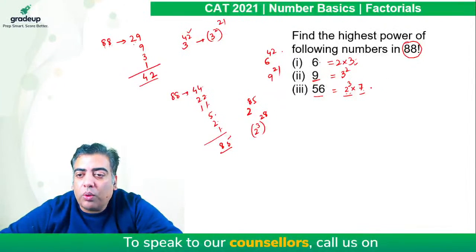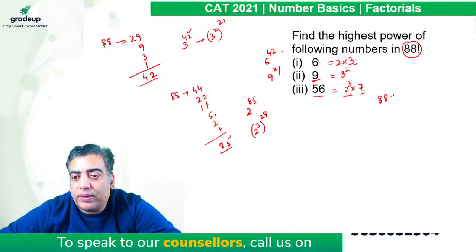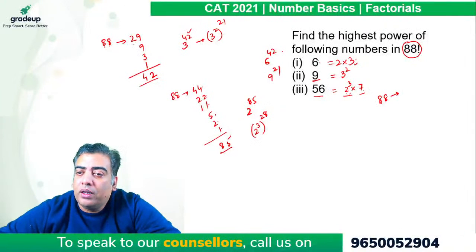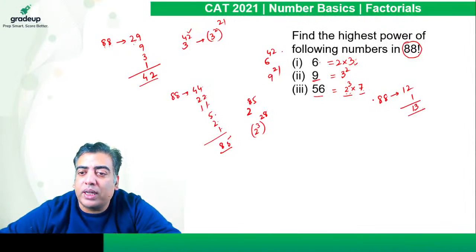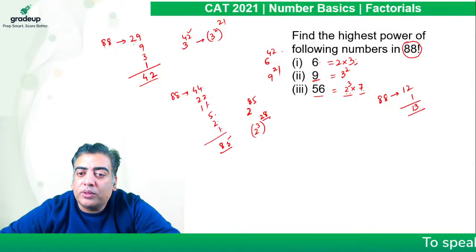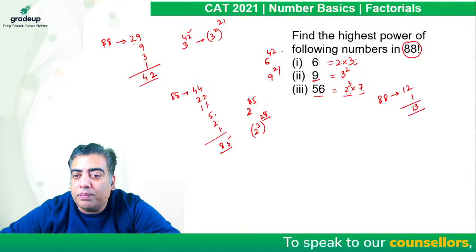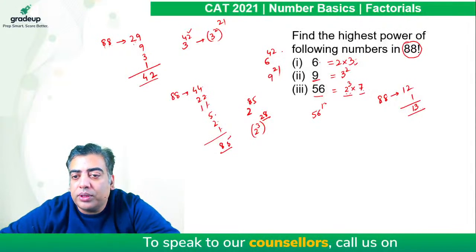And now we are required to calculate the power of 7 in 88 factorial. So 7 1s are 7, 7 2s are 14, 7 1s are 7, adds up to 13. So the power of 7 is only 13. The smaller of these two will define the power of 56, which comes out to be 13.